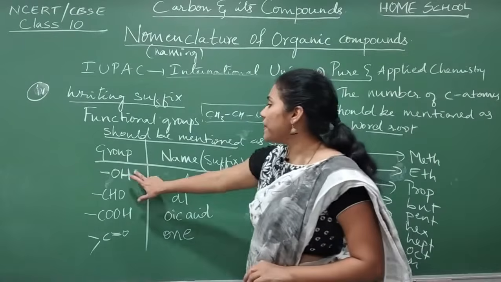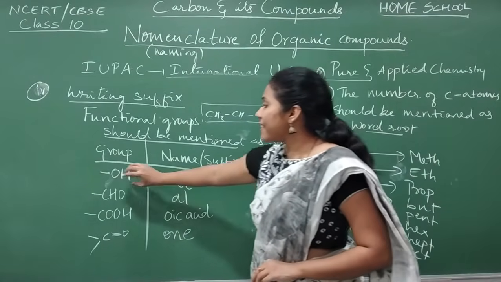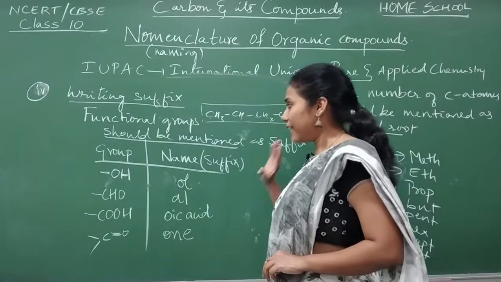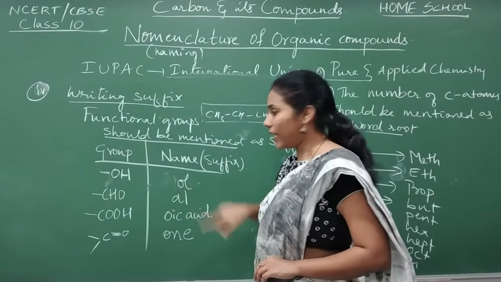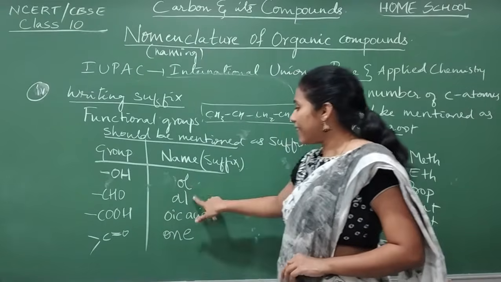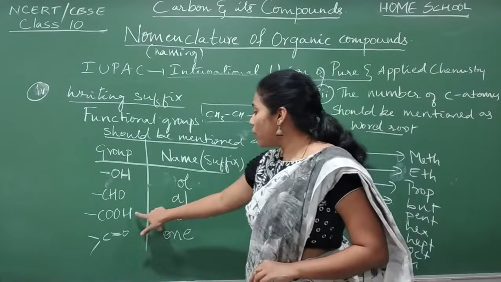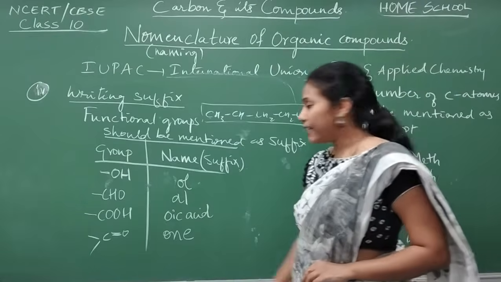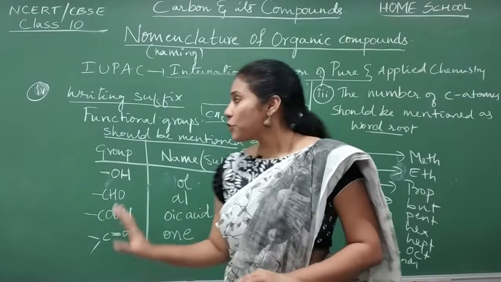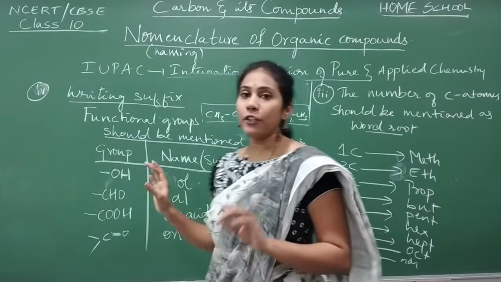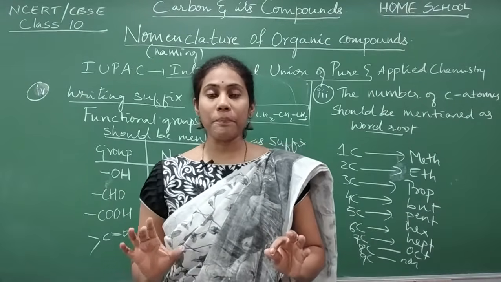So this is the basic information that you should have. If the OH group is there in an organic compound, its name you should mention at the end, and you write it as OL. CHO is written as AL. COOH is written as oic acid. CO is written as ONE. So these are the basic things that you should understand about the name.